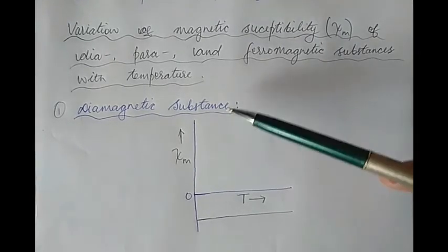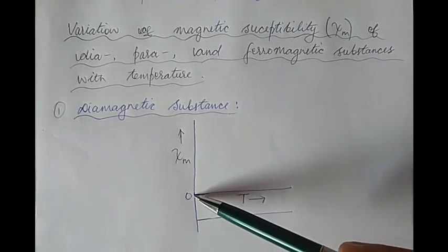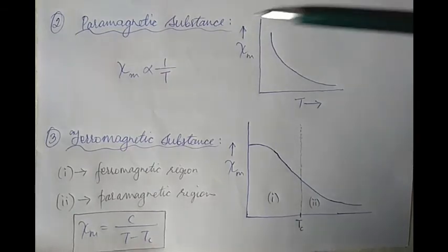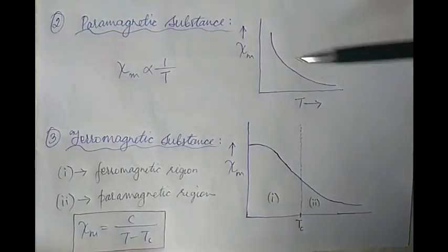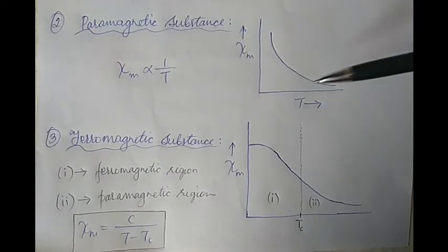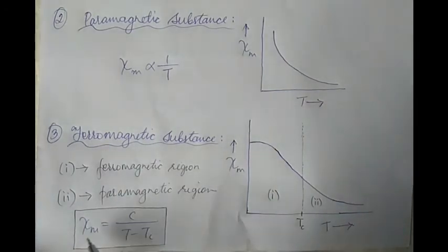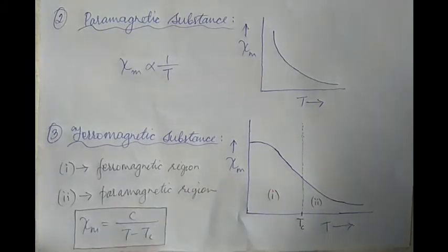And since the susceptibility for diamagnetic substances is negative, it is lower than the temperature axis. We've already discussed that for paramagnetic substances, the susceptibility is inversely proportional to its absolute temperature. So this is what the graph looks like for paramagnetic substances. For ferromagnetic substances now, the dependence of the susceptibility on the absolute temperature of the substance is as given by this equation. And the graph looks like this.